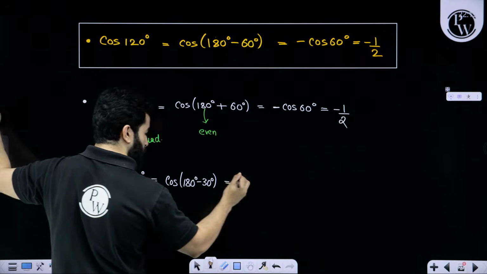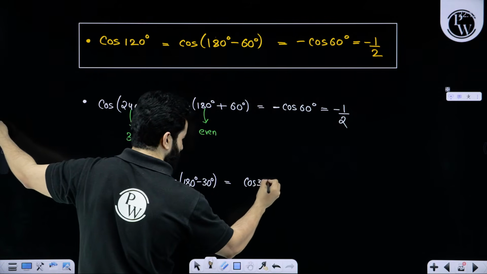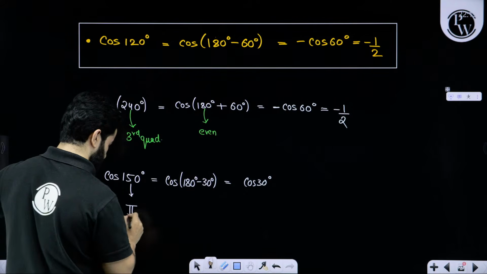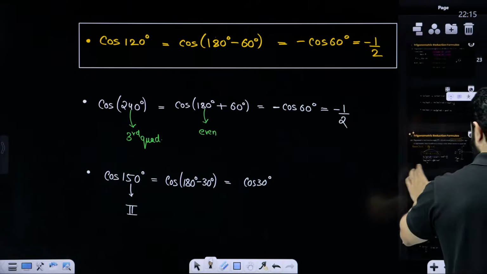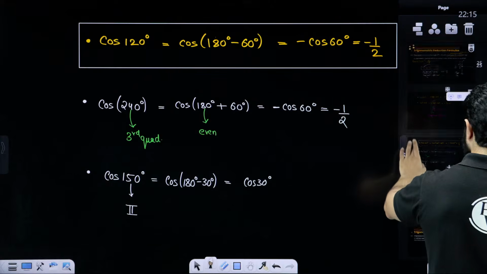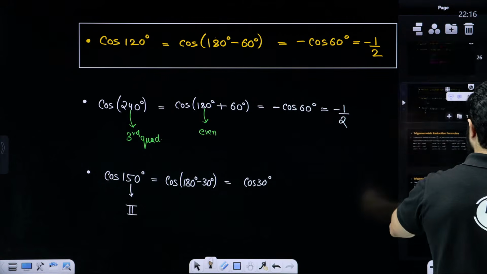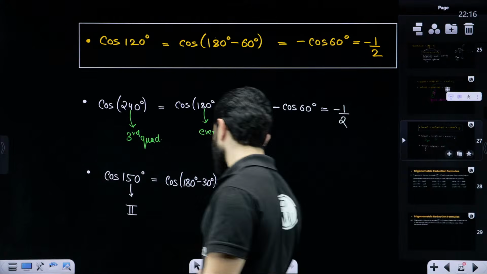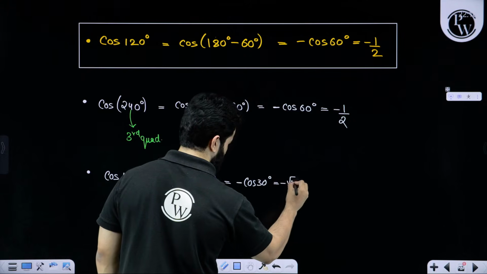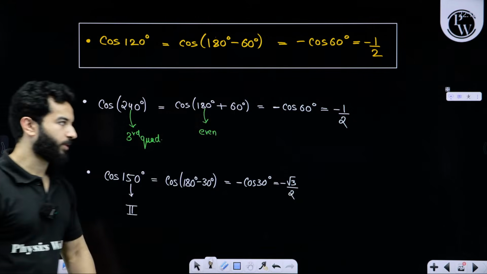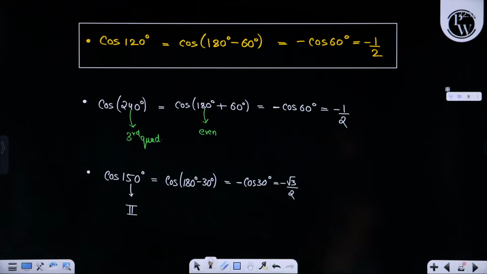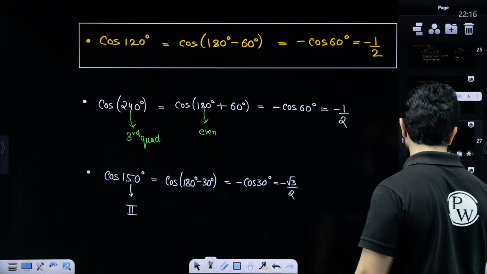Because it is even, cos will remain cos, that is cos 30 degrees. 150 degrees is in the second quadrant, where only sine is positive. So this is going to be minus root 3 by 2. Any problem, any doubt, my dear friends?